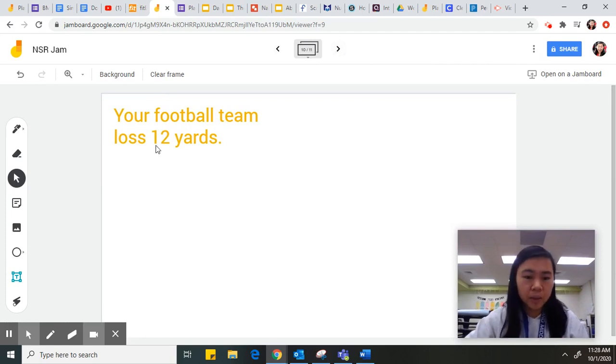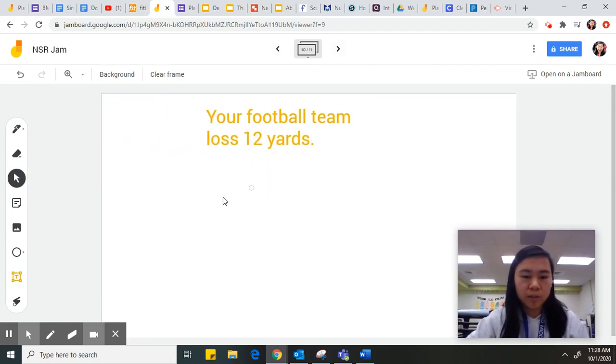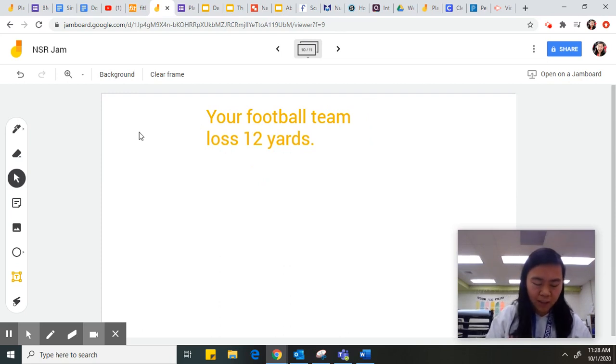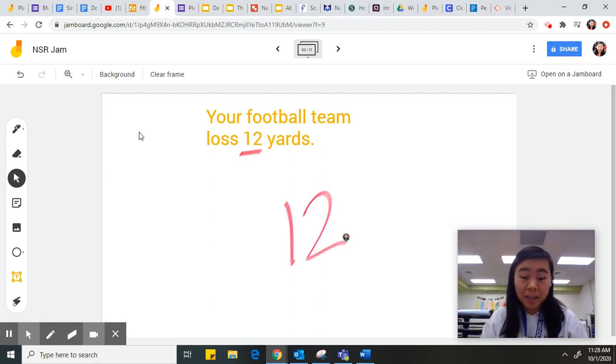Your football team lost 12 yards. So I just told you this one. They lost 12 yards. They went back 12 yards. I know 12 is the number that I'm looking at, but is it going to be positive or negative? They lost it, right? So it's going to be a negative 12.